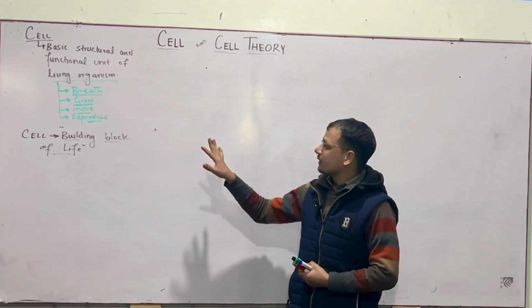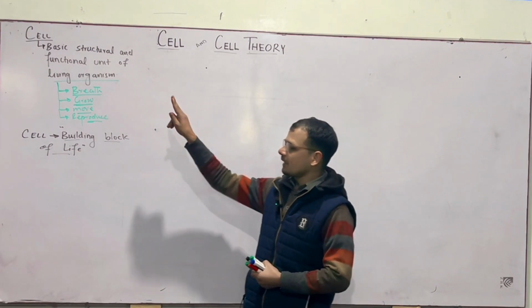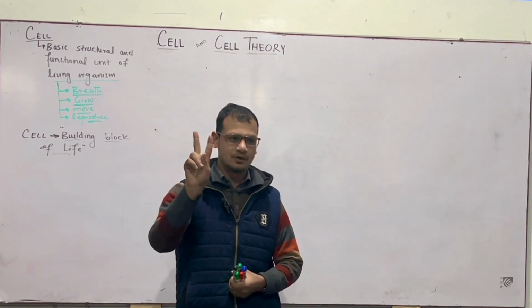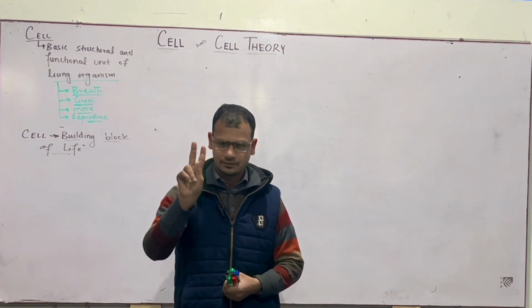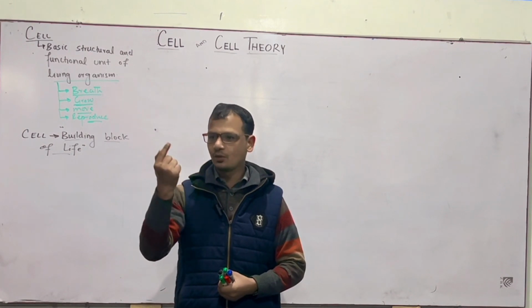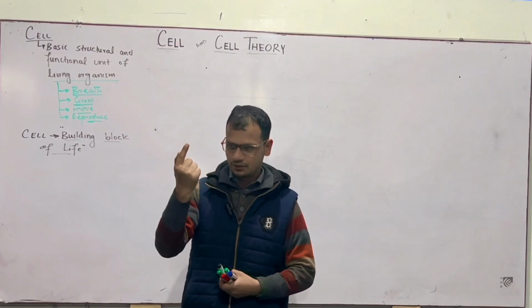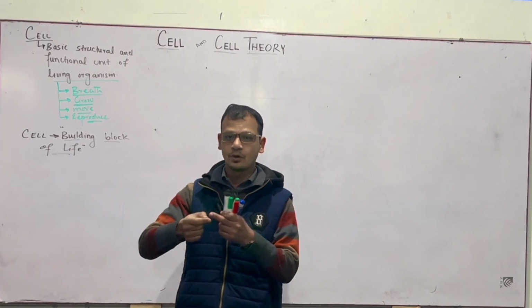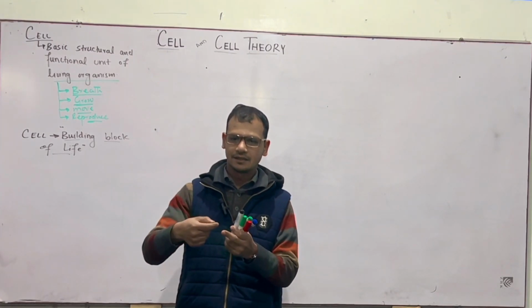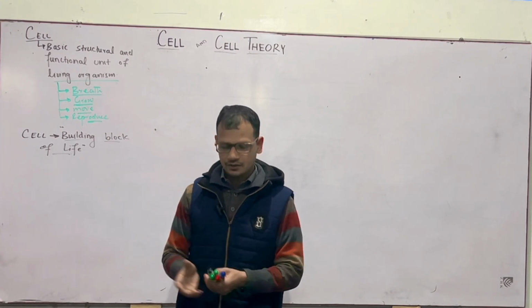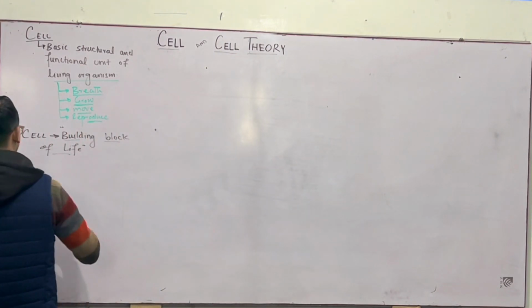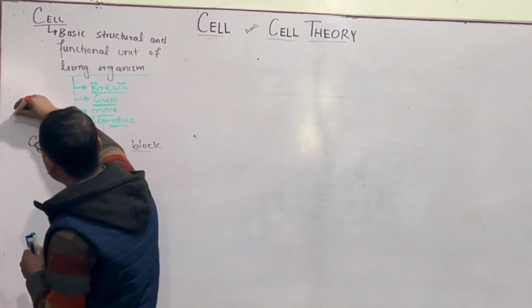What are the types of cells? There may be one cell or more in one organism. If an organism has only one cell, it is called unicellular. And if an organism has more than one cell, it is called multicellular. So organisms are divided on the basis of cells.